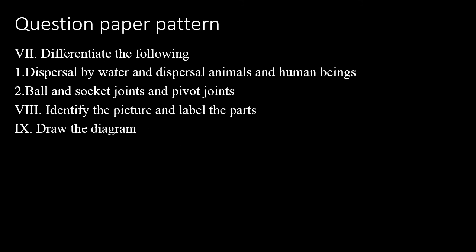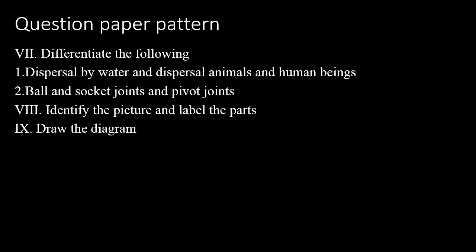So children, your seventh Roman letter is differentiate the following. So you can write the answer on your own if you know the concept. So first question is dispersal by water and dispersal by animals and human beings. How are seeds dispersed? Seeds are dispersed by water, human beings, wind. So dispersal by water, how is it dispersed? So the means of dispersal of seed is water.